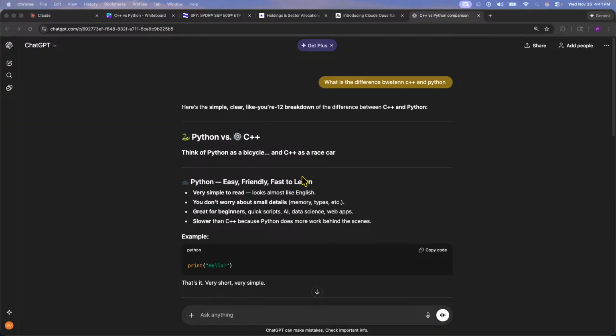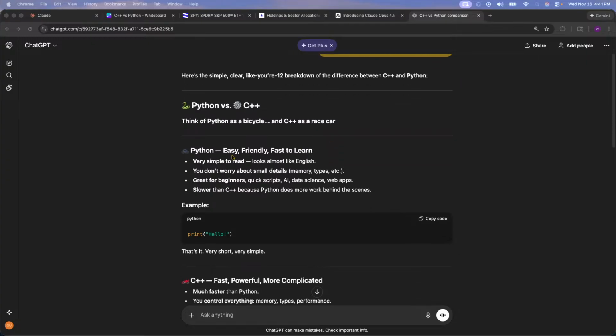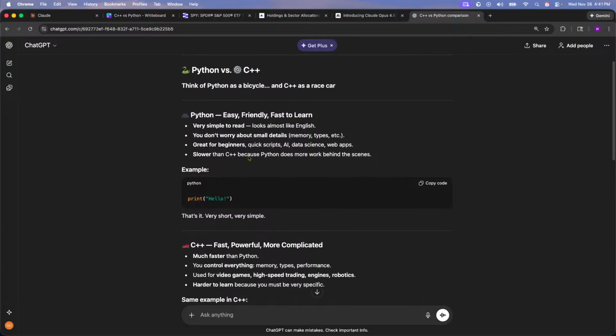All right, so think of Python like a bicycle and C++ like a race car. Python is easy, friendly, and fast to learn. Very simple to read, looks almost like English. You don't have to worry about the small details, memory, types, etc. Great for beginners, quick scripts, AI, data science, web apps. Slower than C++ because Python does more work behind the scenes. Example, hello world, this is short, very simple.